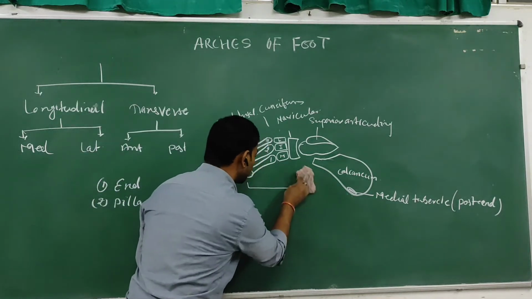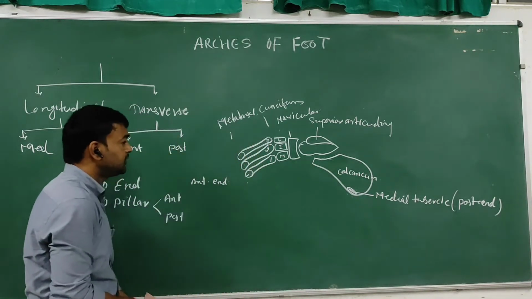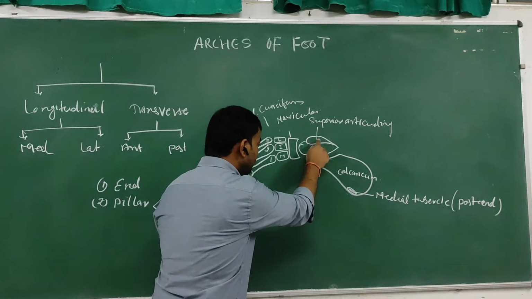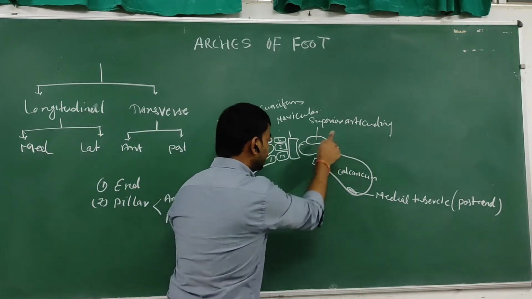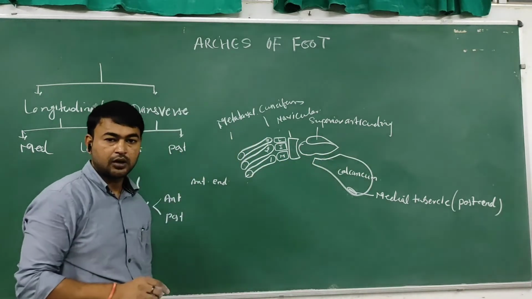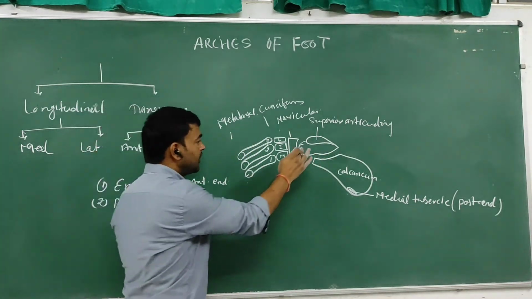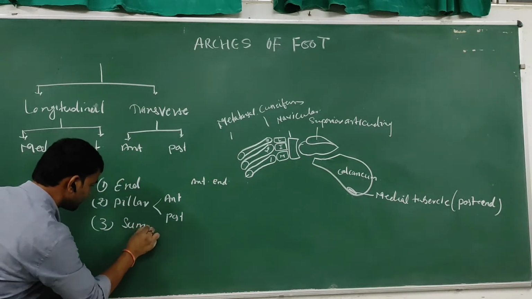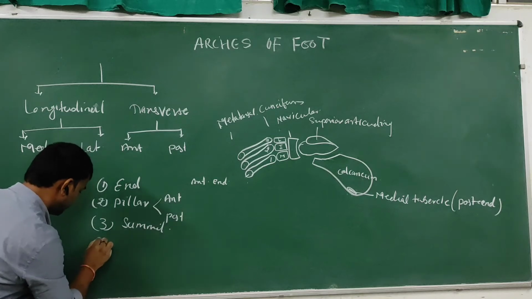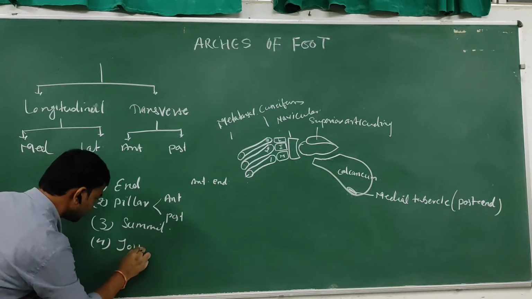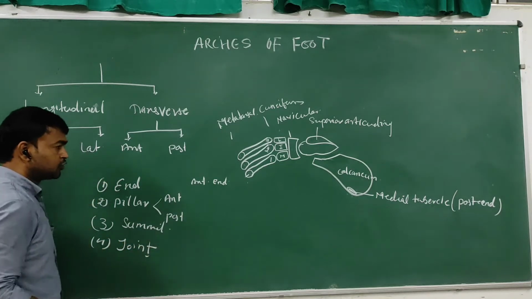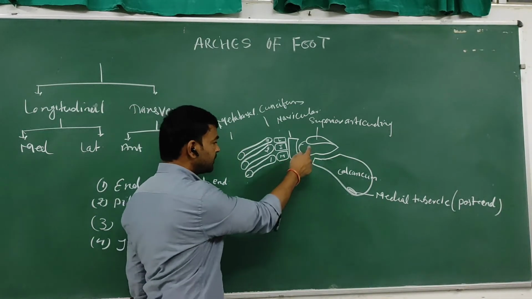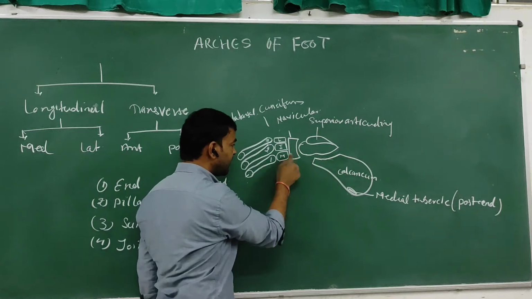Third is the summit. The highest point of this arch is known as the summit. So where is the highest point? The superior articulating facet of the talus bone forms the summit of the medial longitudinal arch. This part is the summit. And fourth is the joint. The main joint of the medial longitudinal arch is the talocalcaneo-navicular joint.